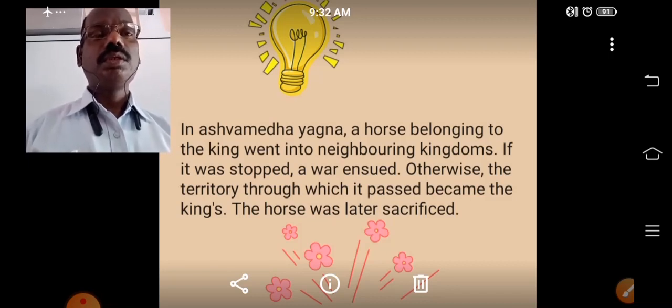The territory through which the horse passed became the king's territory. After this expansion of the kingdom, the horse was sacrificed.